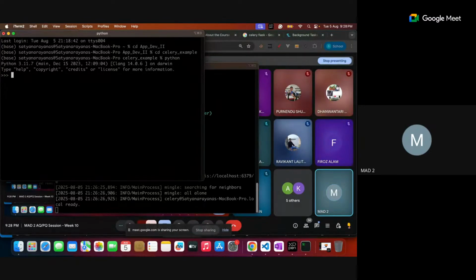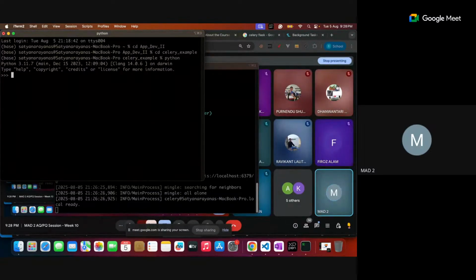There are two ways of accessing. There is a normal function, meaning we just call that sum 3 and 9. If it is an asynchronous function, we are supposed to call it with delay. Of course, we have done the delay call even in the Flask app also, but I don't want to run the Flask app, because it's an easy way to understand, so I open my Python compiler.